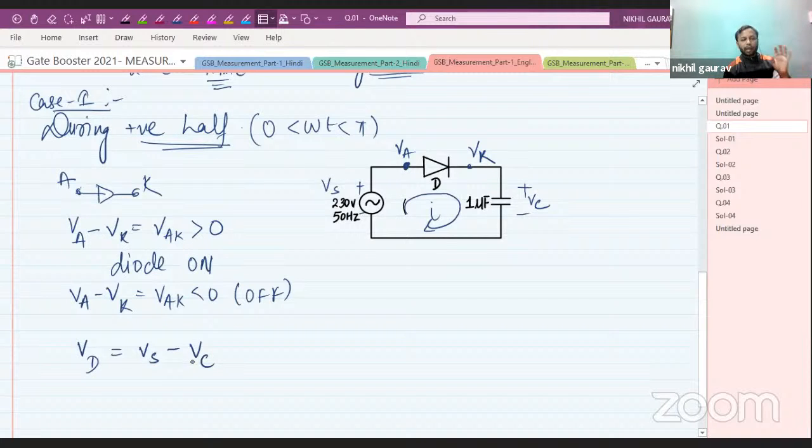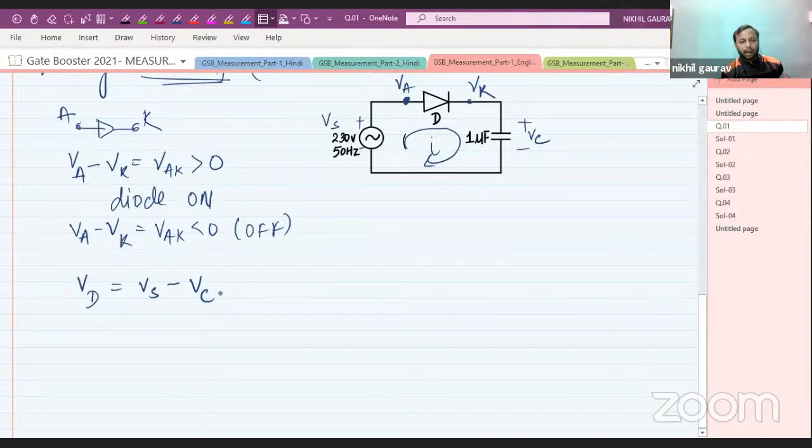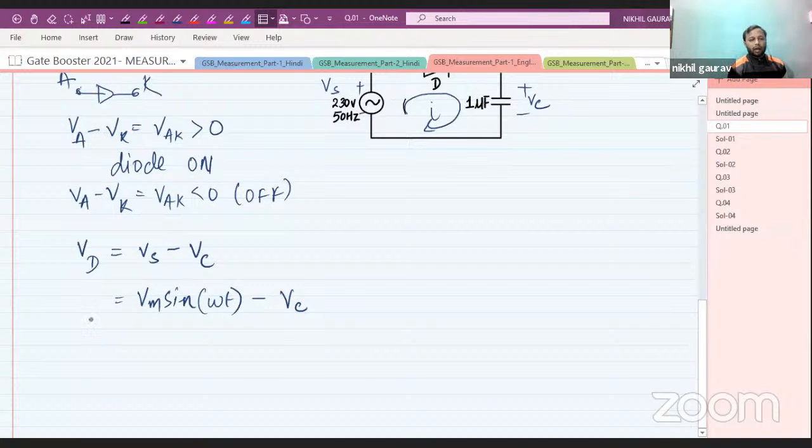Am I correct or not? Yes, I am correct. So VS is nothing but Vm sine omega t minus VC. Now for the diode to be on, this voltage needs to be greater than zero.